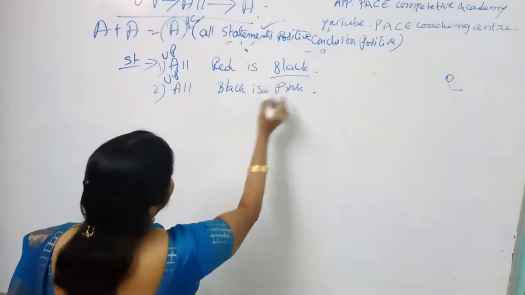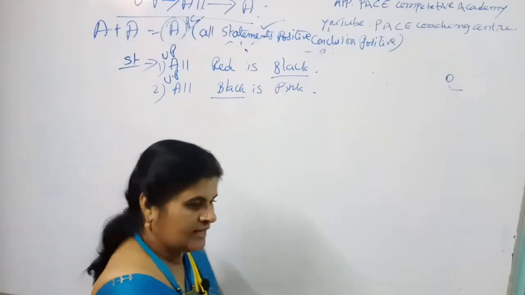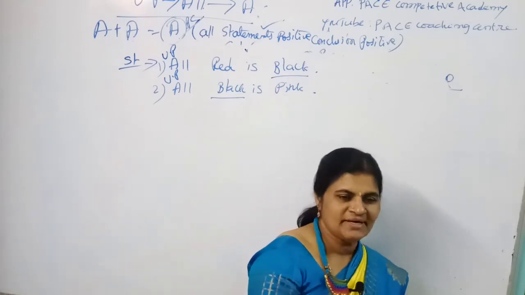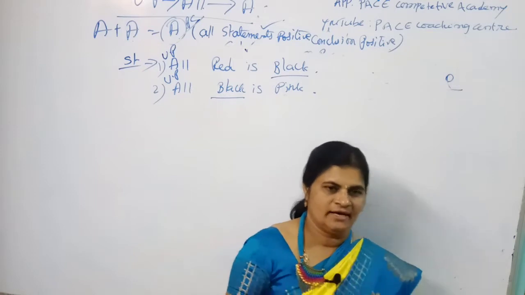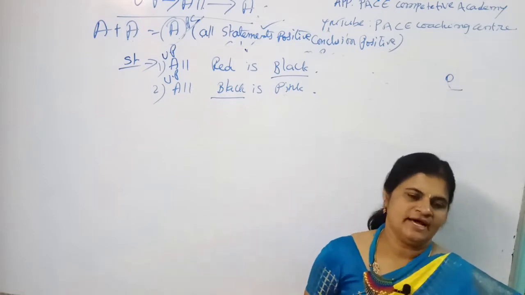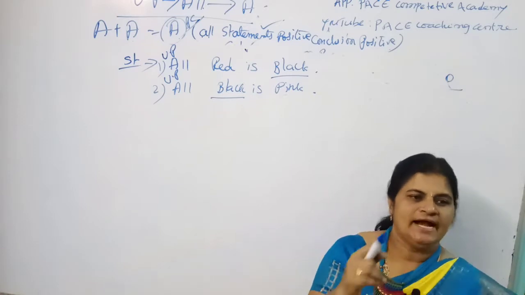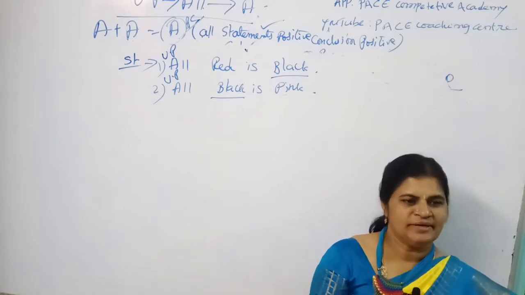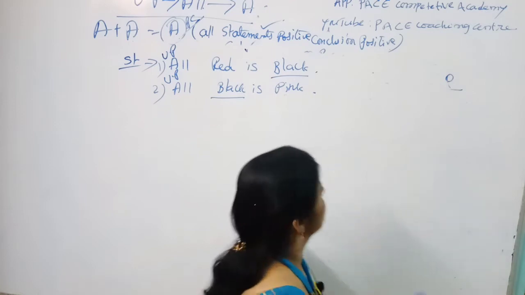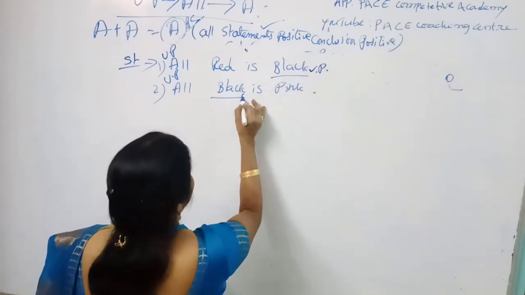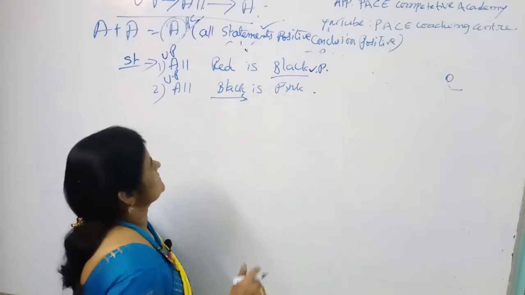And what is the common word in both cases? The common word in both cases is black. So you must remember the position of the middle term. What is the position of the middle term? In the first statement, it should be at the predicate place, and in the second statement, it should be at the subject place. So see here, black is the predicate of the first statement and the subject of the second statement.